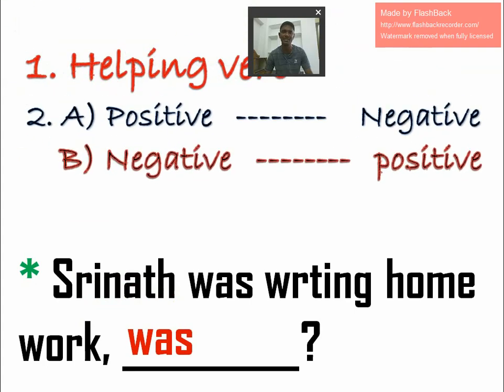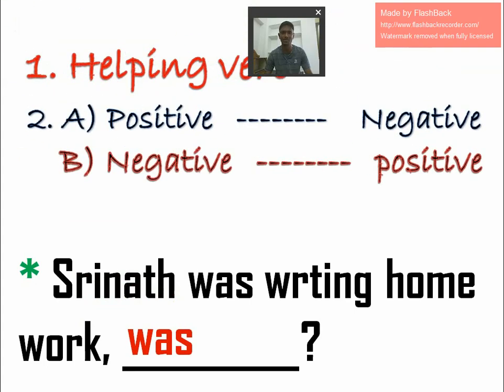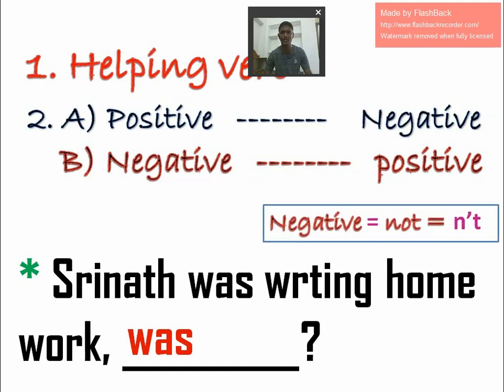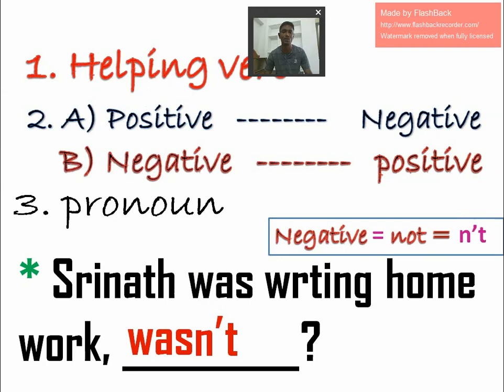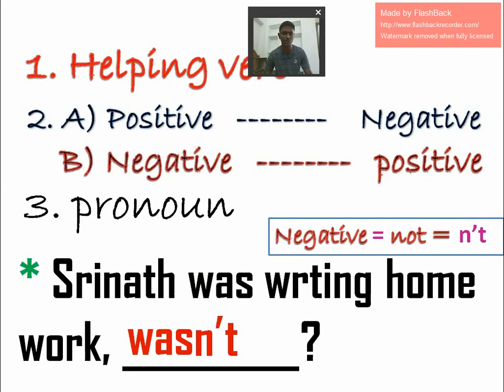The second thing is that if it is positive, we have to change it to negative. If the statement is negative, we have to write positive. So here, "not" is not there, so it is positive. Positive will become negative. So what we have to write? N apostrophe t. So "wasn't". And the third rule is the pronoun. What's the pronoun here? Actually a pronoun is not there. Instead of a pronoun, a noun is there. So we have to change the noun into a pronoun. Instead of Srinath, we can write he. So, "wasn't he?"